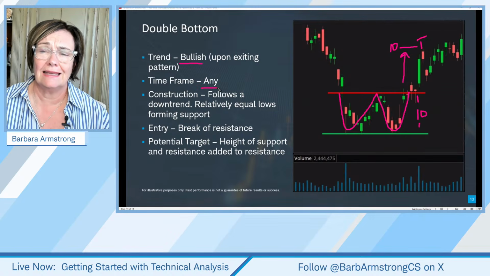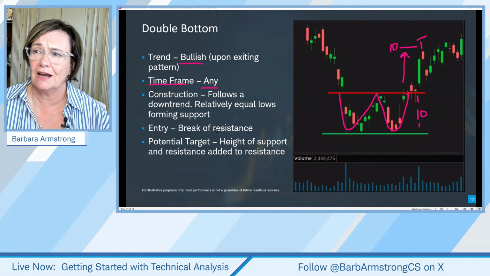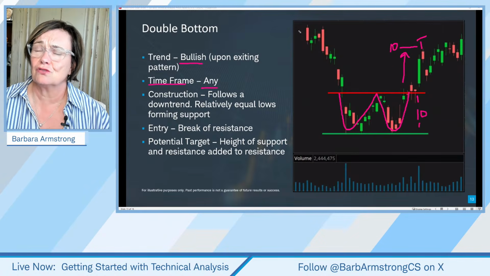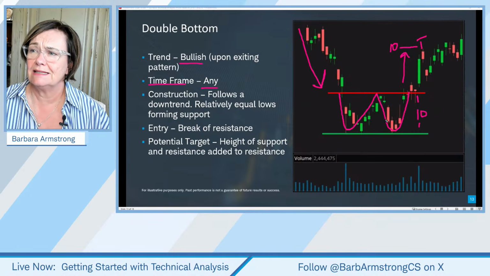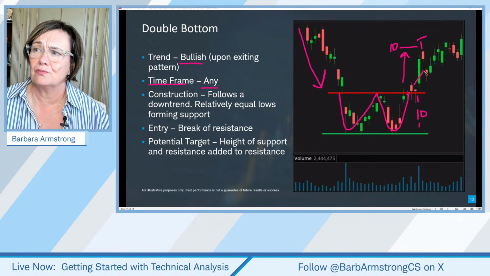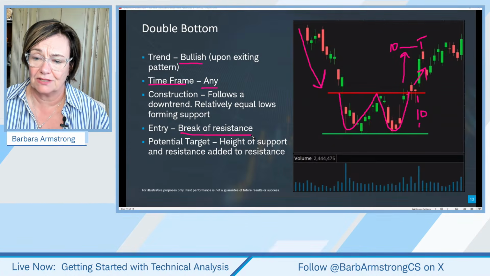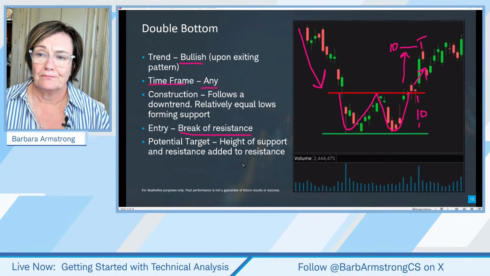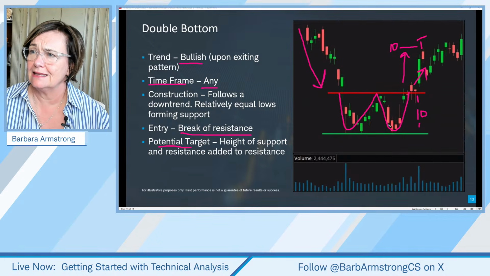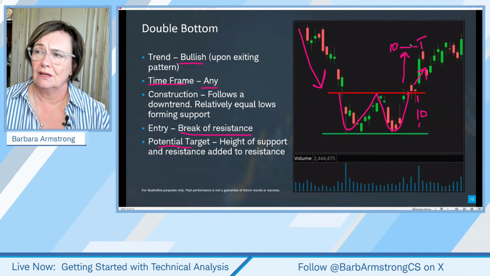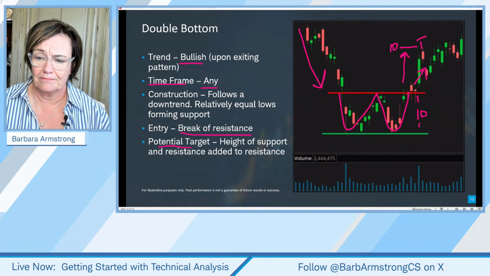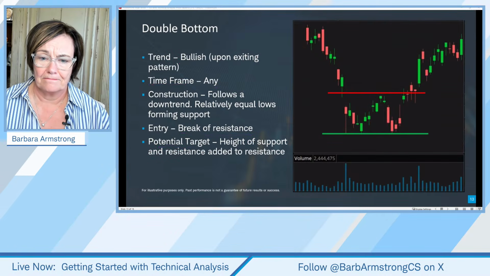Okay. And this pattern, the double bottom, is bullish. And again, it can occur in any time frame. And this is a trend reversal pattern. So something's been downtrending, then we see it start to consolidate and then break to the upside. And our entry is considered to be when it breaks resistance. The target is written out here, but we're just looking at this difference and adding it to the top.